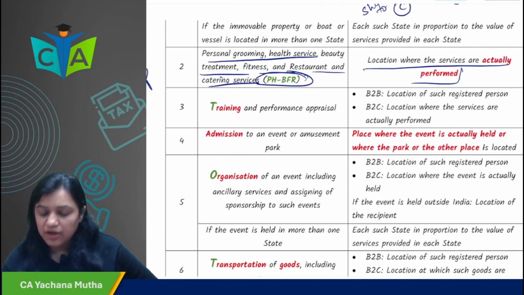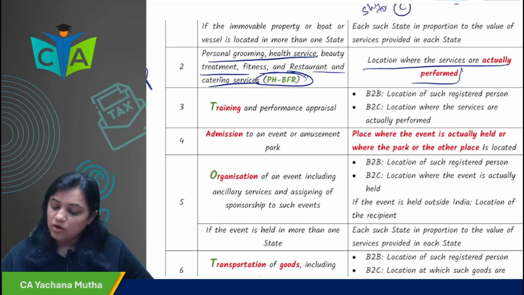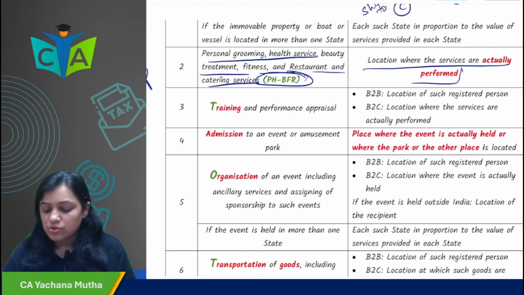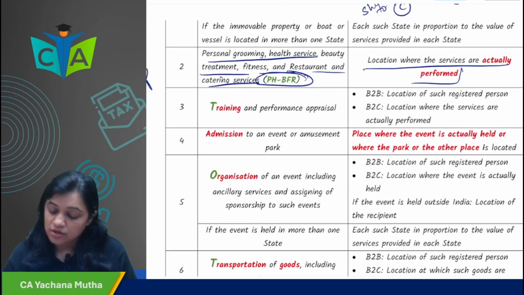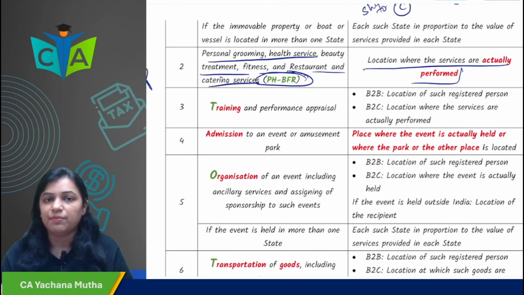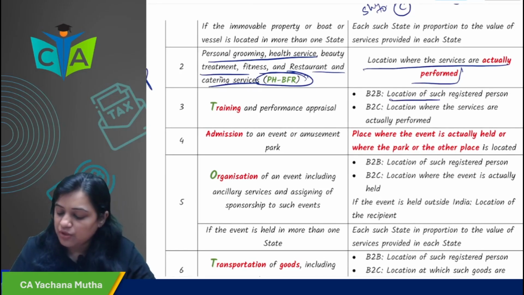One more T, training. T3OIBP cases. What does it say? If it is supplied to a registered person, place of supply would be the location of such registered person. Okay, training services. If you are providing it to B2B, location of such registered person would be the place of supply.